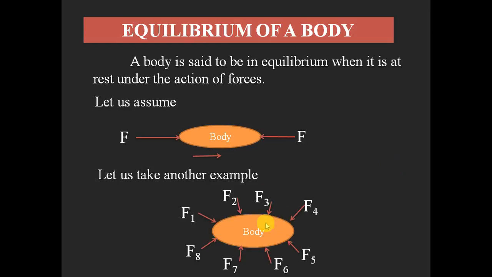Here I'm taking another example, a body which is acted upon by a number of forces in various directions, F1 to F8, acting in different directions towards the center of the body, which causes the body to be under stable condition. That means the body cannot move because of all these forces acting towards the center of the body. So again in this condition we can say that the body is in equilibrium under the action of a number of forces. Likewise we can understand the equilibrium of a body.